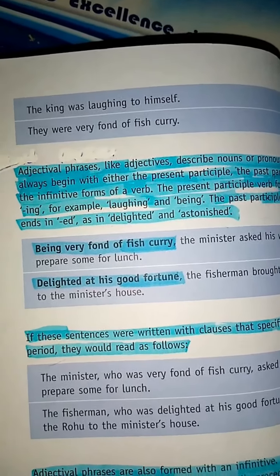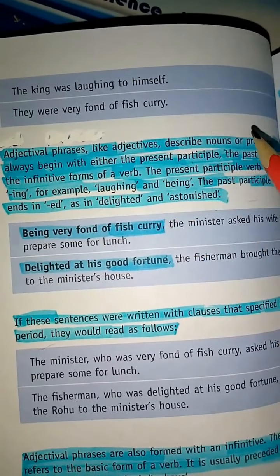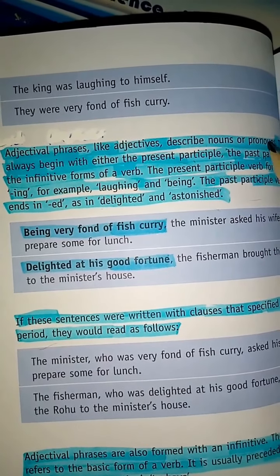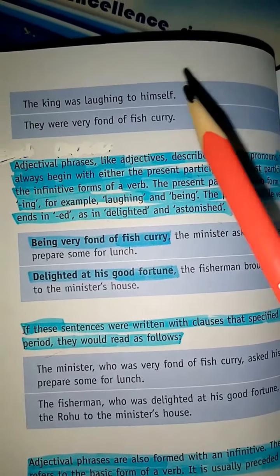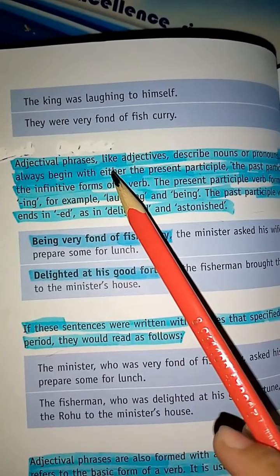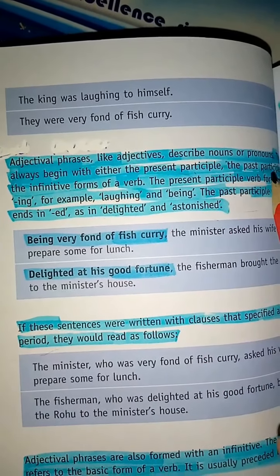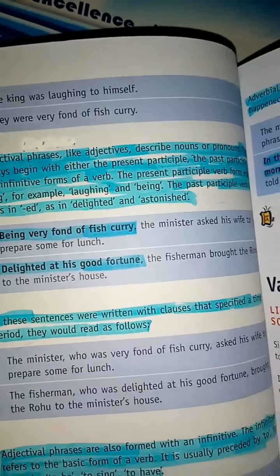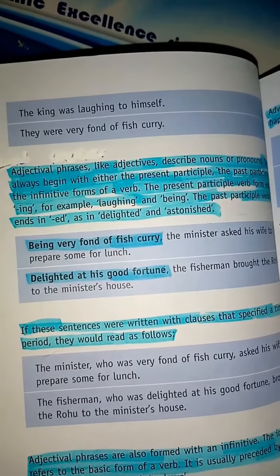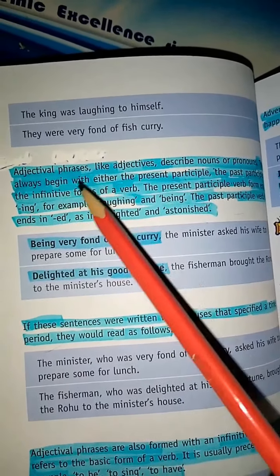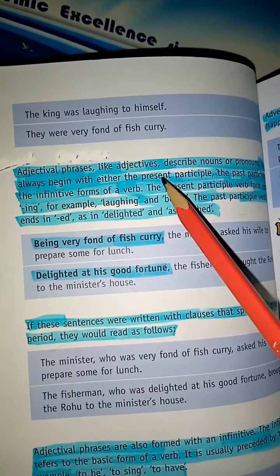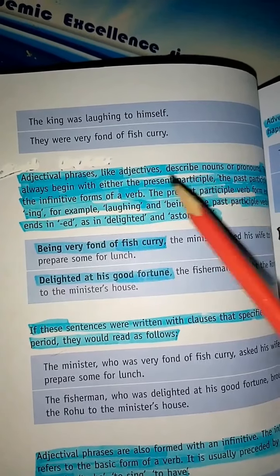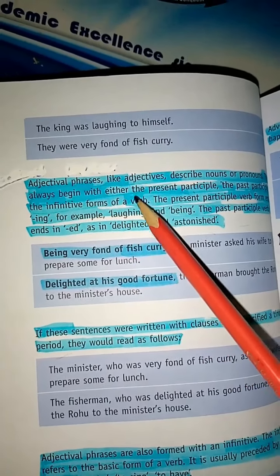So we need adjectives to describe more about these nouns and pronouns, and adjectival phrases also describe nouns and pronouns as adjectives do. So they are saying the adjectival phrases always begin with either a present participle, a past participle, or the infinitive form of a verb.